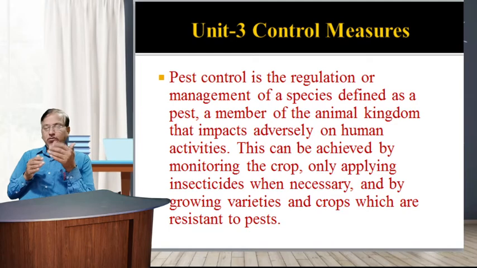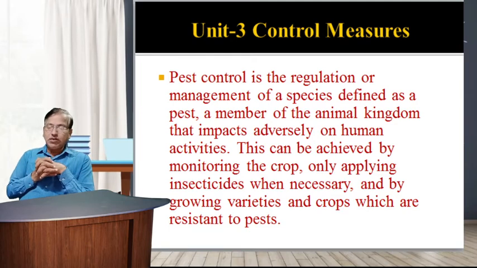Dear friends, with completion of the two units, today we discuss unit number three, control measures. In control measures, four subpoints are included.